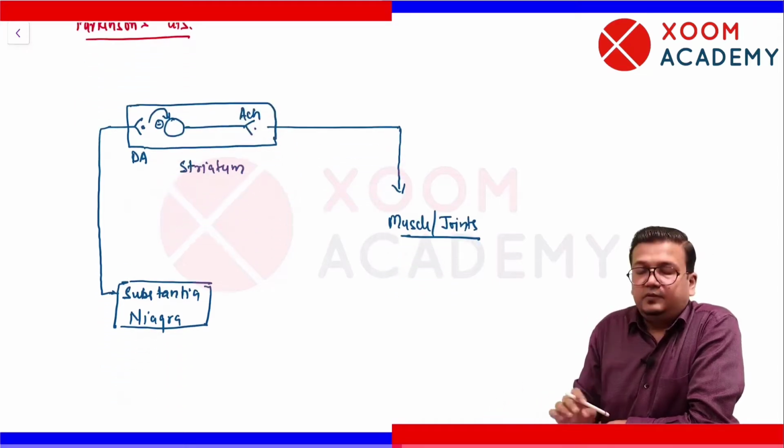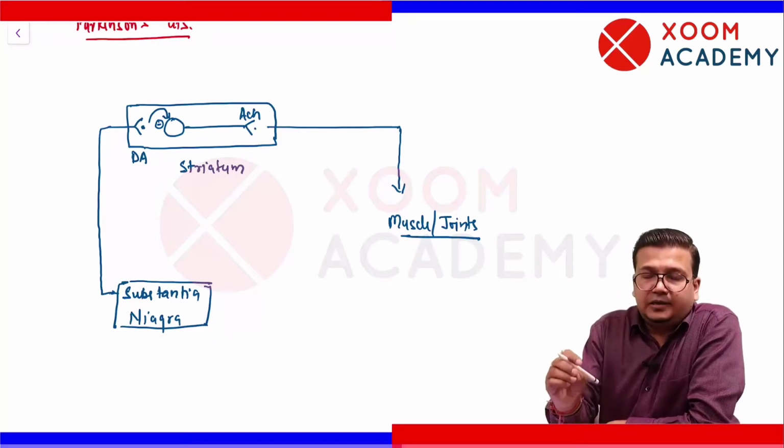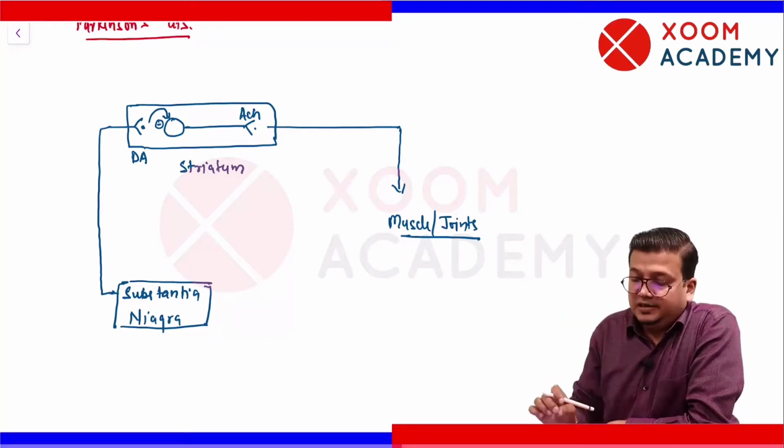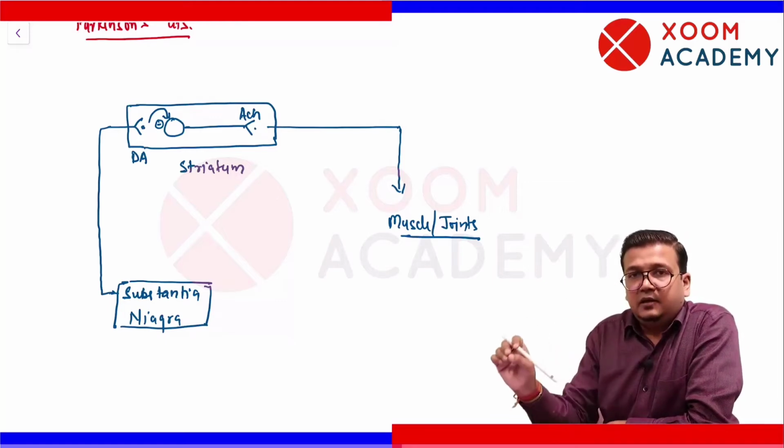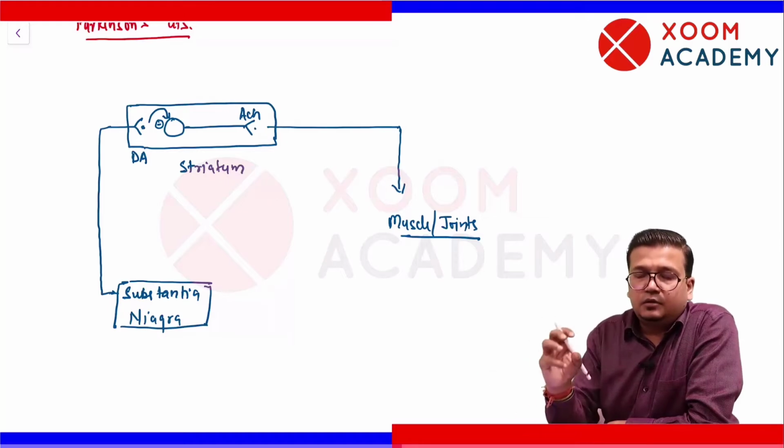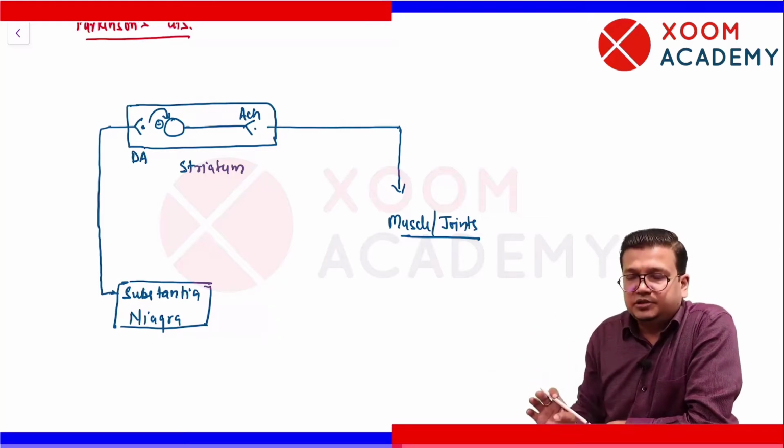Okay, this is the pathway. So Nigro-striatal neuron releasing dopamine in striatum controls the cholinergic activity, and ultimately from this pathway an impulse goes for the control of muscle tone and joint position.